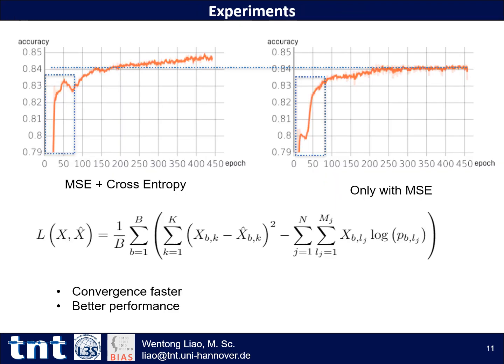Here, we show the difference in the training process between the left one that uses MSE loss and cross-entropy loss, and the right one that only uses MSE loss. We can see that the left one not only reports better performance, but its training process also converges faster.